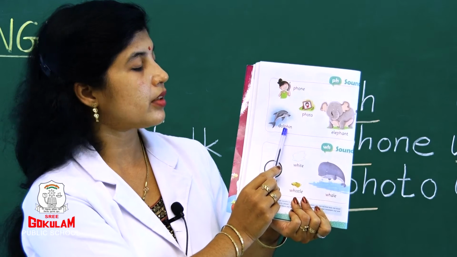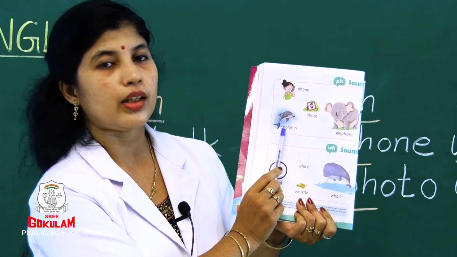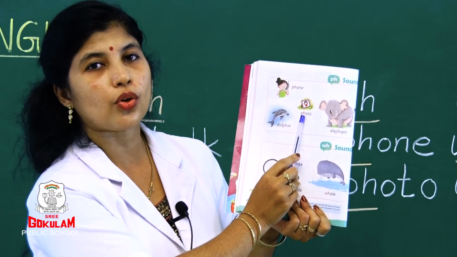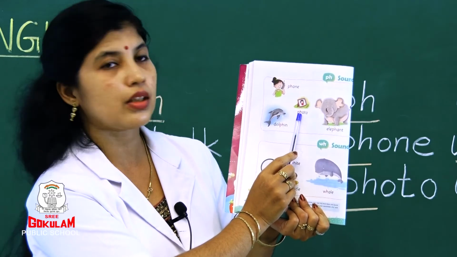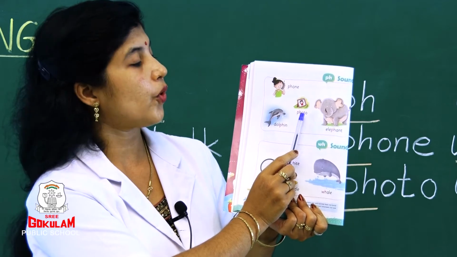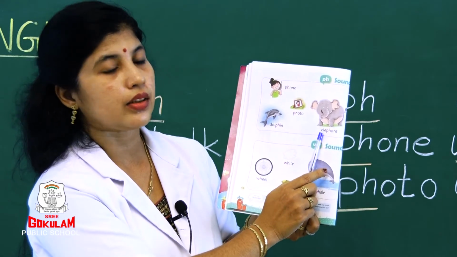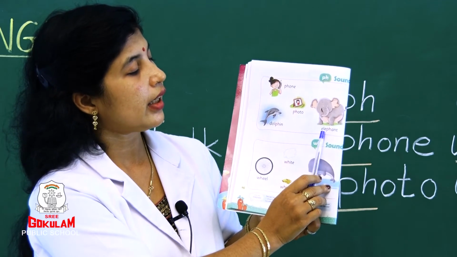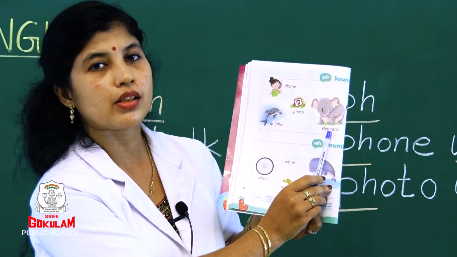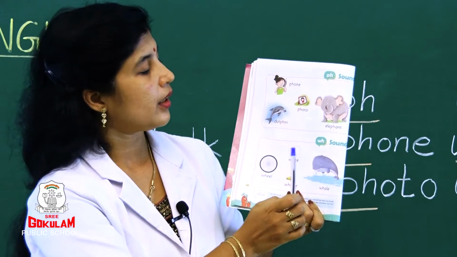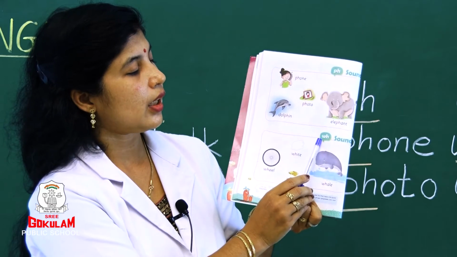Dolphin. Here, what is the sound of PH? F, right? Dolphin. See, photo. F, right? What is the sound of PH? F. Photo. See, what is this? Elephant. Right? See, F. What is the sound of PH? F. Elephant. Okay? Now see the next sound.